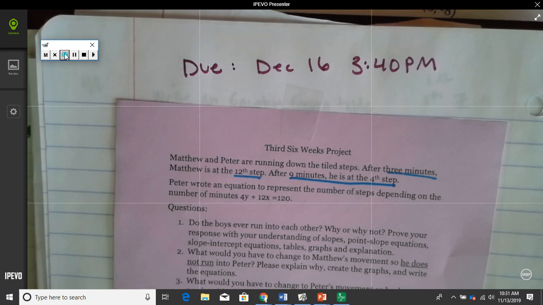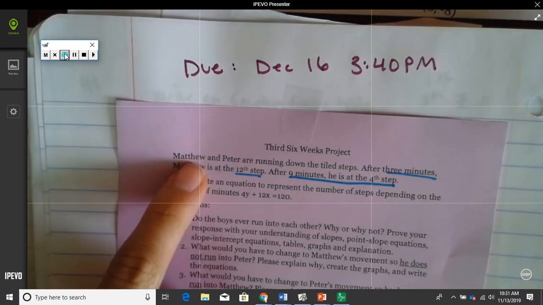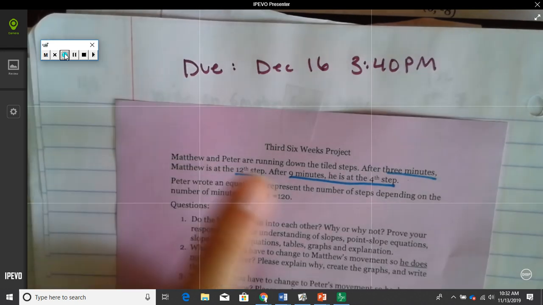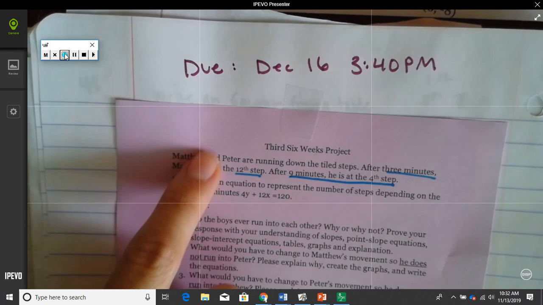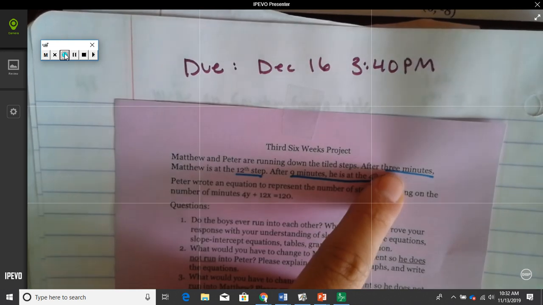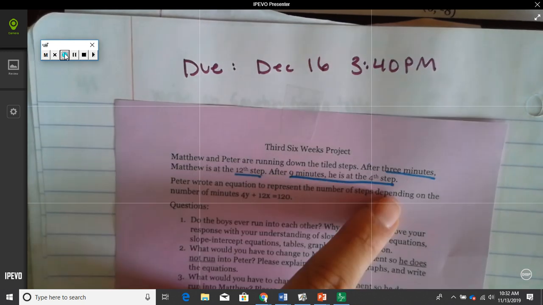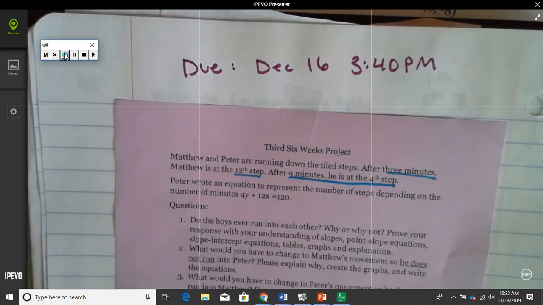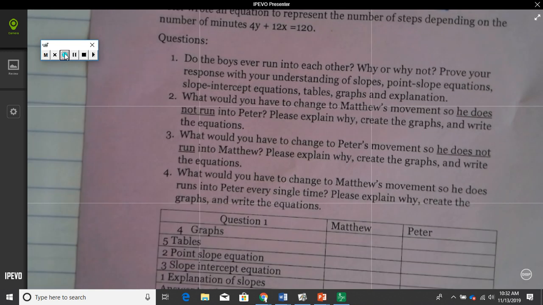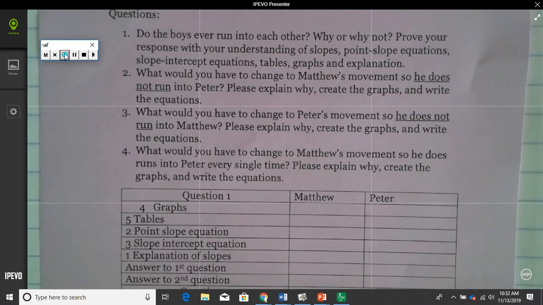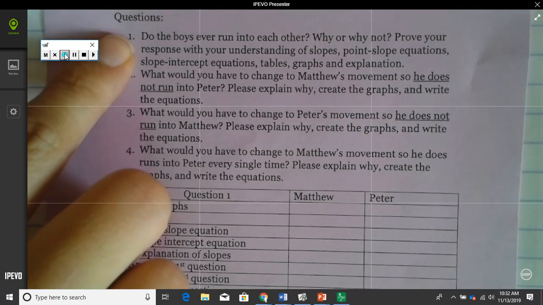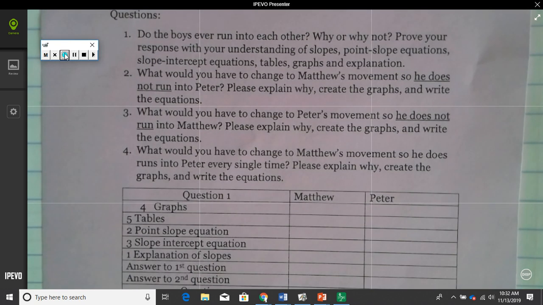Alright, so we're talking about Matthew and Peter. They're running down the steps. Now it tells you for Matthew that after 3 minutes he was on the 12th step, and after 9 minutes he was on the 4th step. And then for Peter it gives you an equation. But here are the questions you have to answer. And today we want to finish up number 1. Do the boys ever run into each other?